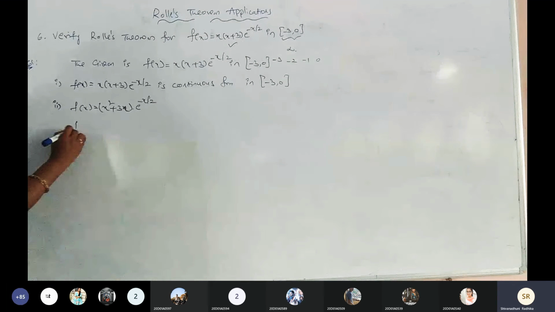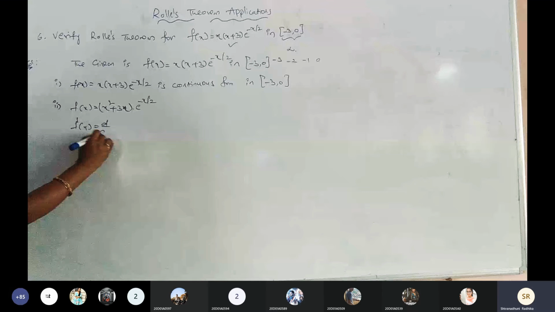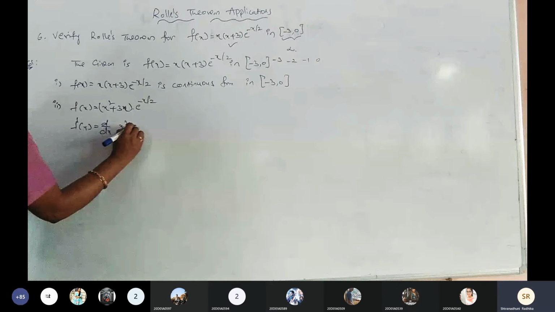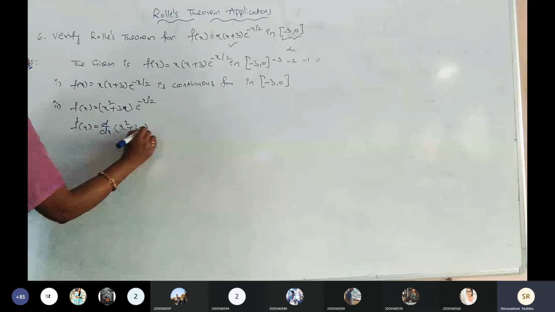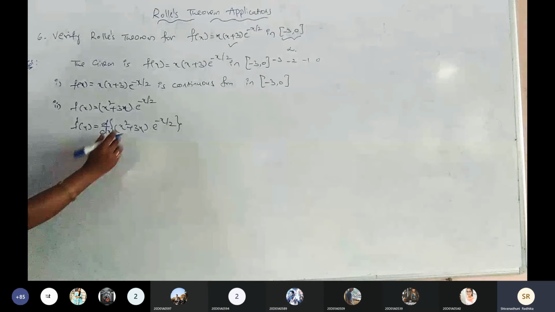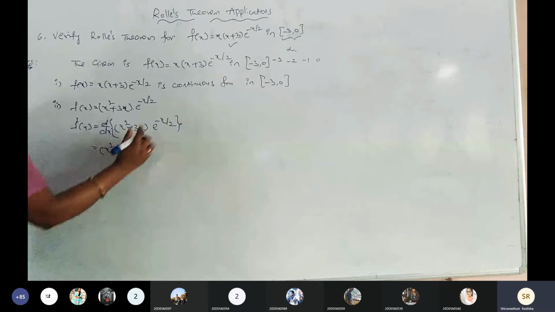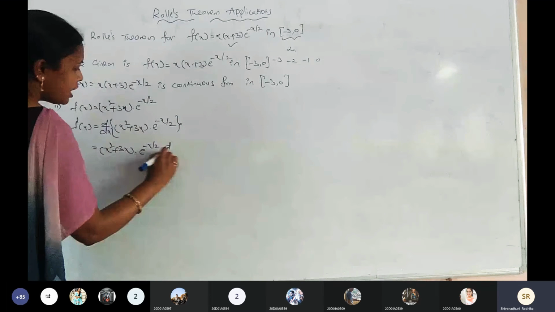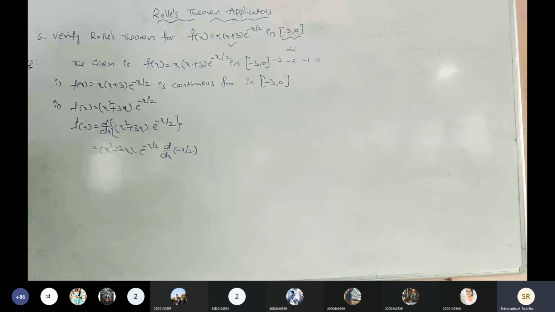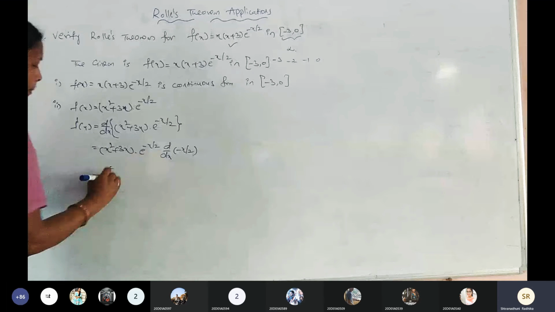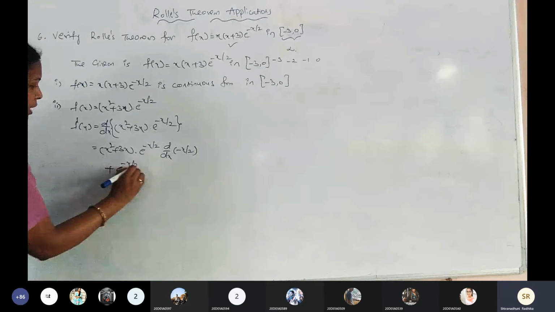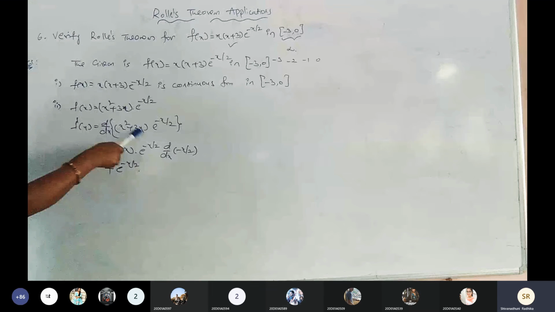Now f dash of x equals the derivative with respect to x of u into v. That equals: first, x square plus 3x is treated as a constant, the derivative of e power of x is e power of x, and again the derivative of the assumed term, minus x by 2. Plus, again e power of minus x by 2 is a constant, and the derivative of x square plus 3x.